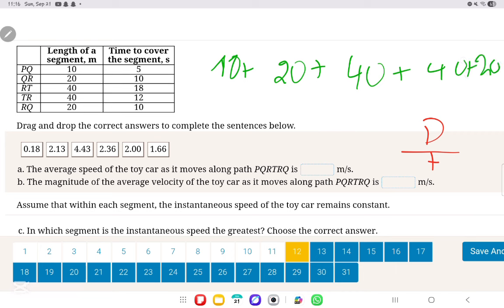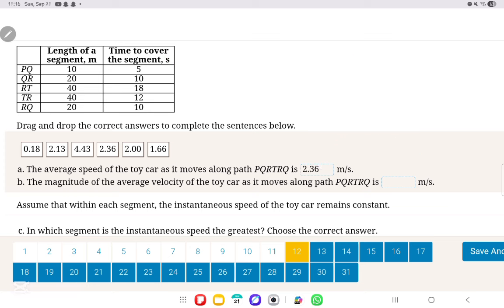Adding them together, 10 plus 20 plus 40 plus 40 plus 20, we get 130, over the total time traveled, which is all of these times added together: 5 plus 10 plus 18 plus 12 plus 10, which is 55. So the answer is 130 over 55, which gives approximately 2.36 meters per second. Now, the magnitude, not the direction.